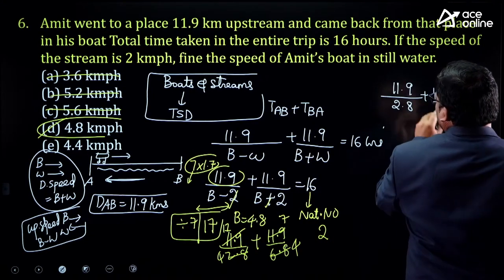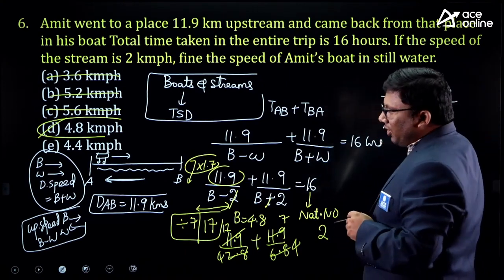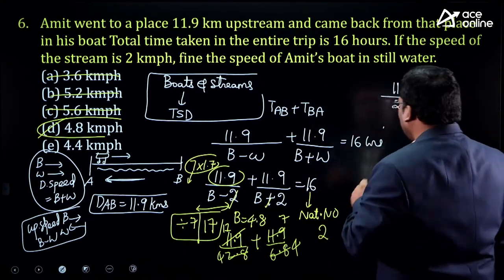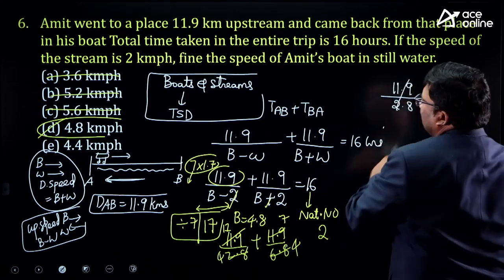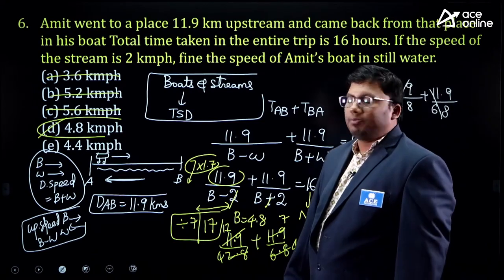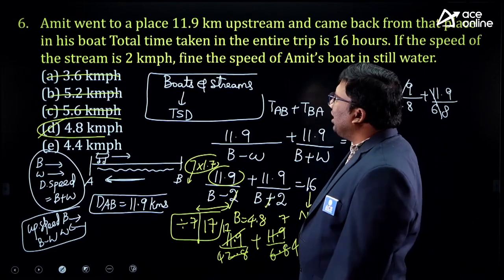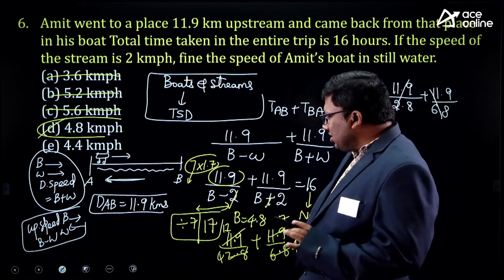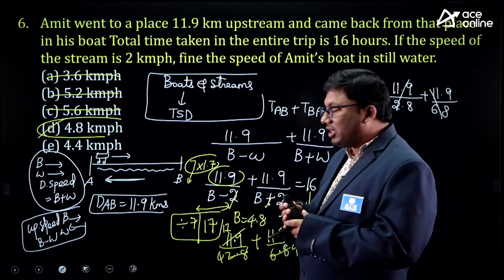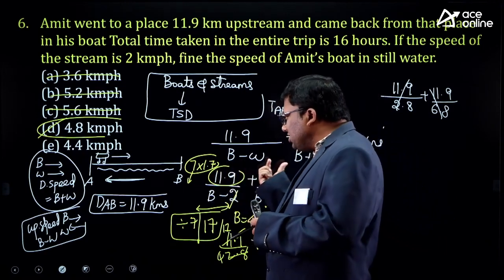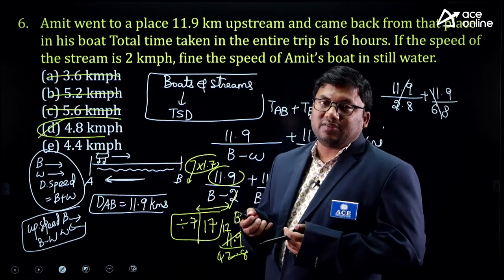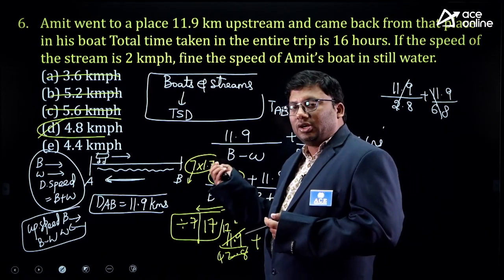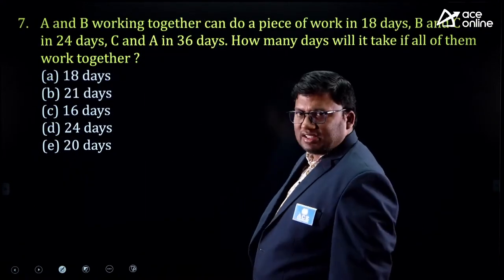11.9 divided by... 4.8 plus 2, 16.8. So it is divisible by 7, this is divisible by 7. I hope the idea is very much clear to you. This is how you should try to look at the question. Check which option is divisible by 7. Calculation you can do later. I hope the approach is clear.